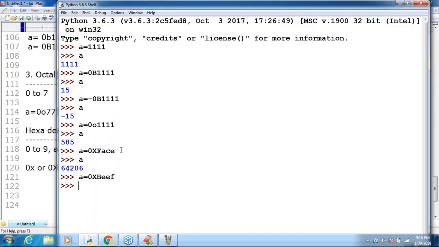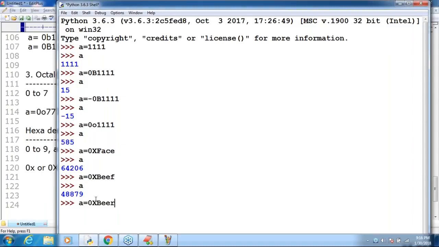Valid. What is the problem? If I take a, what is the output we get by default? 48,879. Sir, a is equal to 0x beer. I'm taking our favorite thing. Is it valid or invalid?